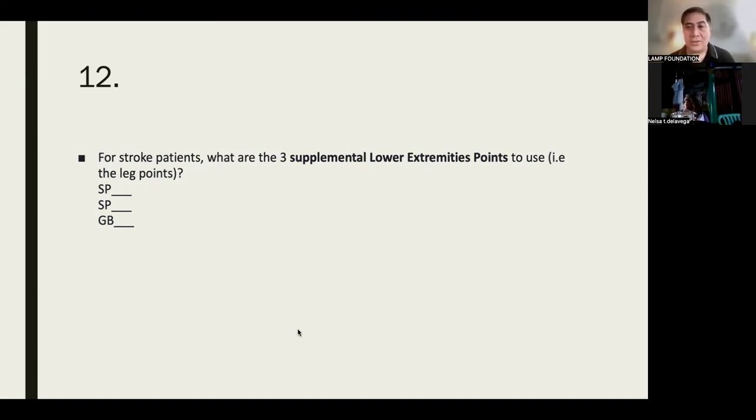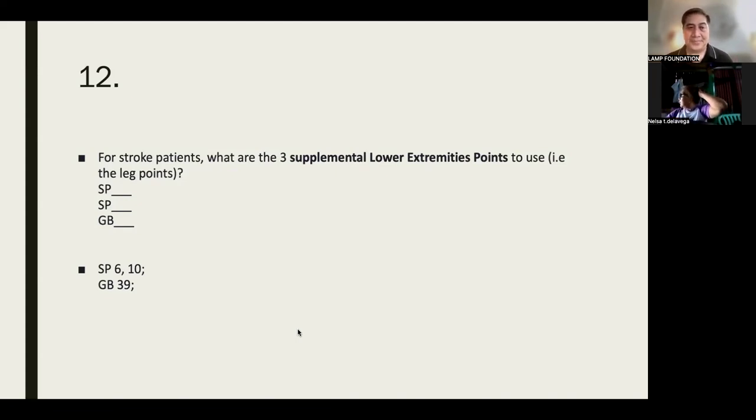And then gallbladder, what's your guess for gallbladder? 40. Oh, we already mentioned 40. 40 is main. 39. Of course, we don't want to have stroke, diba? I read somewhere kasi, like, if you really want to not have a stroke, tumoxa daw on 2 points: Stomach 36 and GB 39. Yun, prophylaxis.